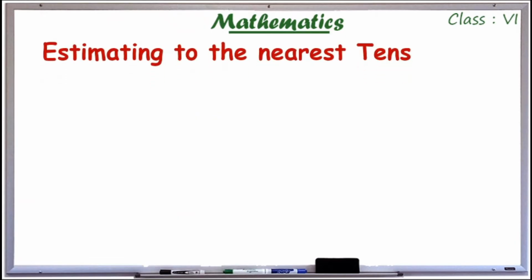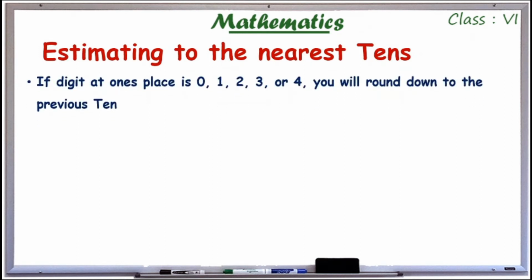Now we are going to see estimating to the nearest tens. Nearest tens means we have to estimate the number to the nearest 10. For example, in the case of 29, the nearest 10 is 30. So I have to estimate this number to 30. For example, 32. The nearest 10 is also 30.